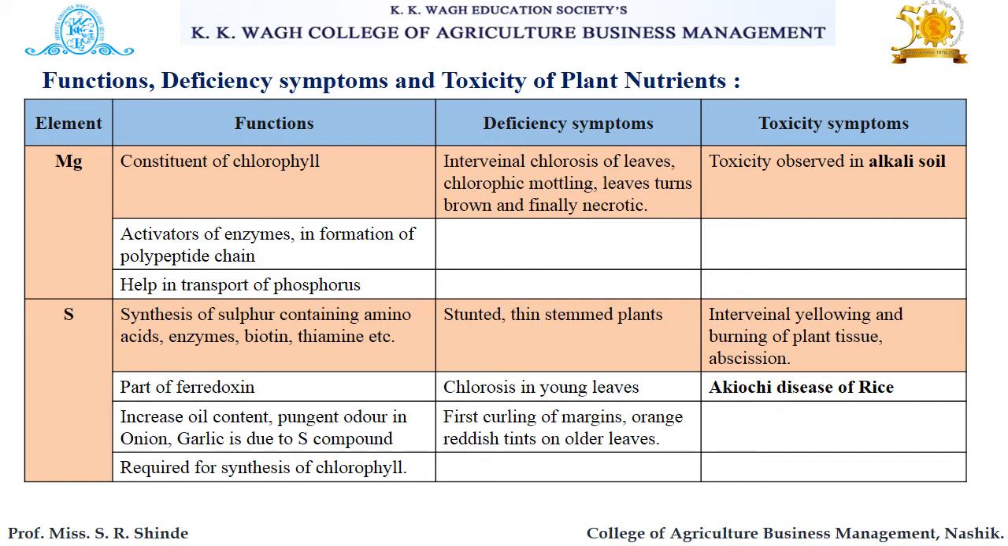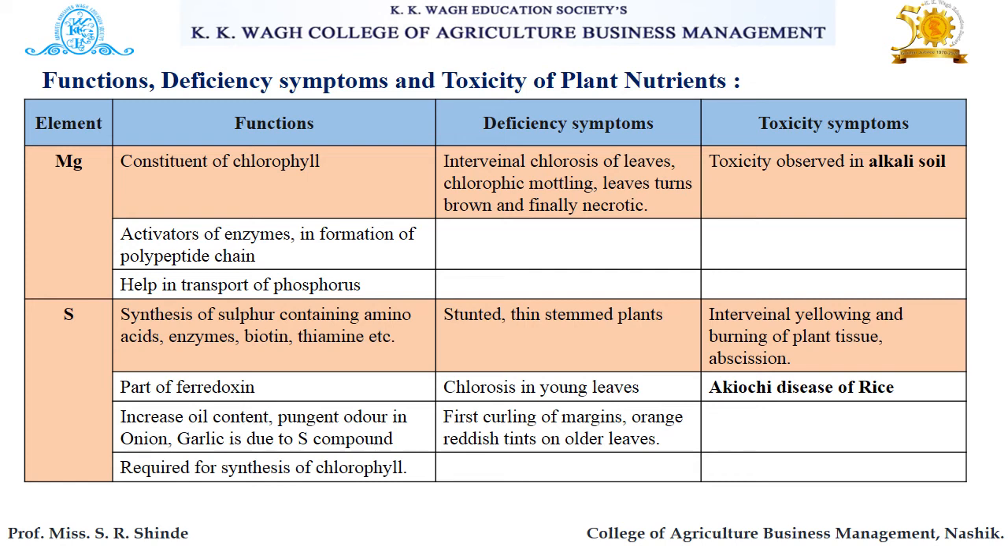The next macronutrient is sulfur. Synthesis of sulfur containing amino acids, enzymes, biotin, thiamine is the main function of sulfur. Then it is a part of pyridoxine. Then it increases oil content. Then the pungent odor in onion is due to sulfur, and garlic is also due to sulfur compounds, and it is required for synthesis of chlorophyll.